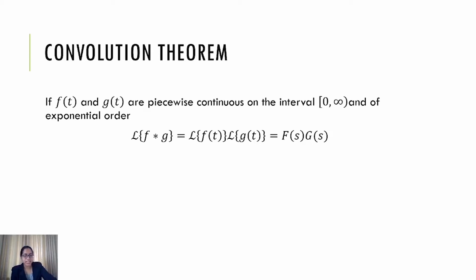So let's just see how this is proved. It is simple, you don't have to worry much about it. Now we need to determine the Laplace transform of f star g.